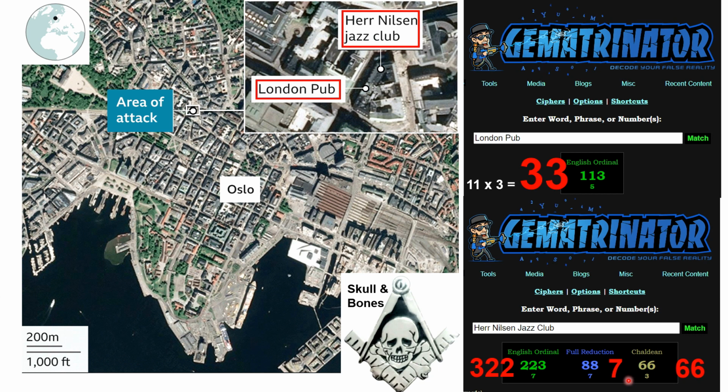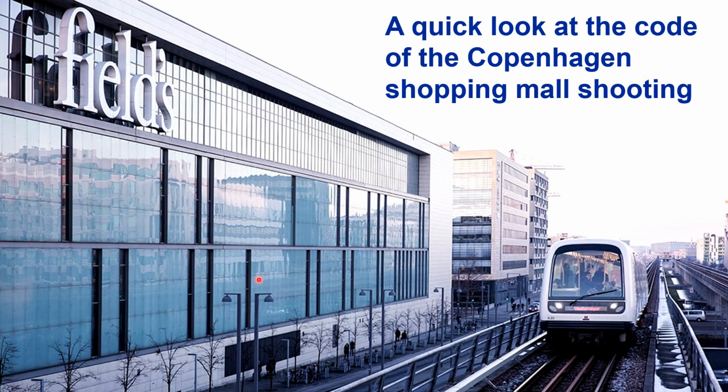And we've got Chaldean. There's our 66 again. So 66 code comes out quite a lot in this event. So that's all I've got on that one.